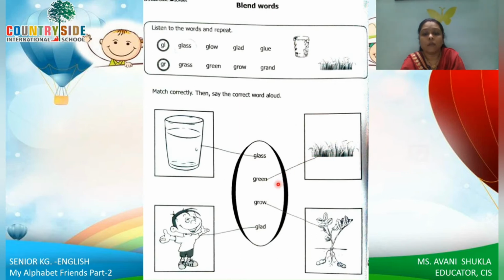So you have to match it with green, grass, right? Green, green. Then this plant is growing, so grow. And this boy is glad. Okay. So we will match it with glad.